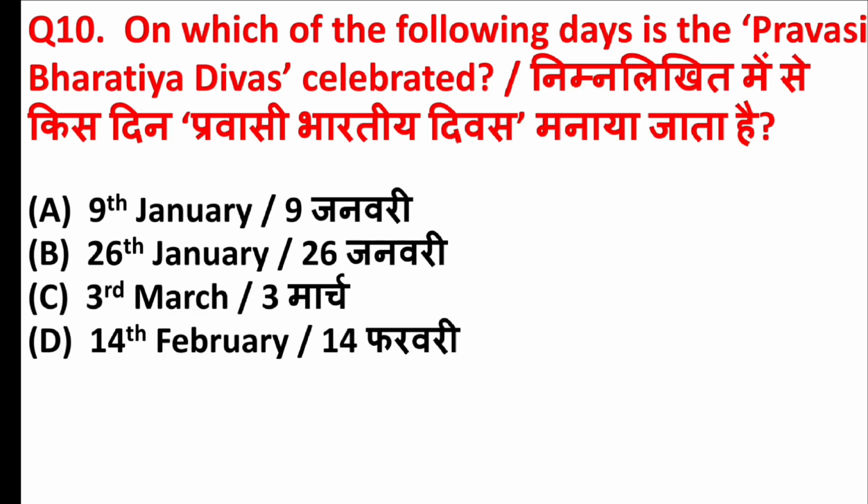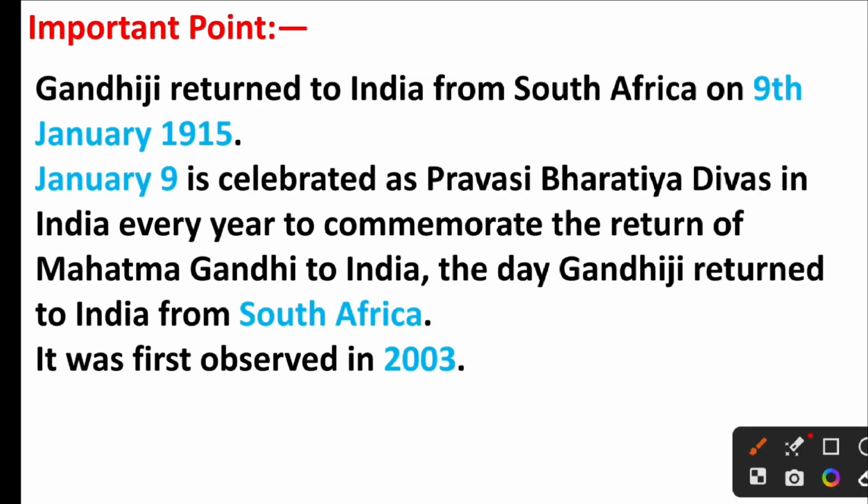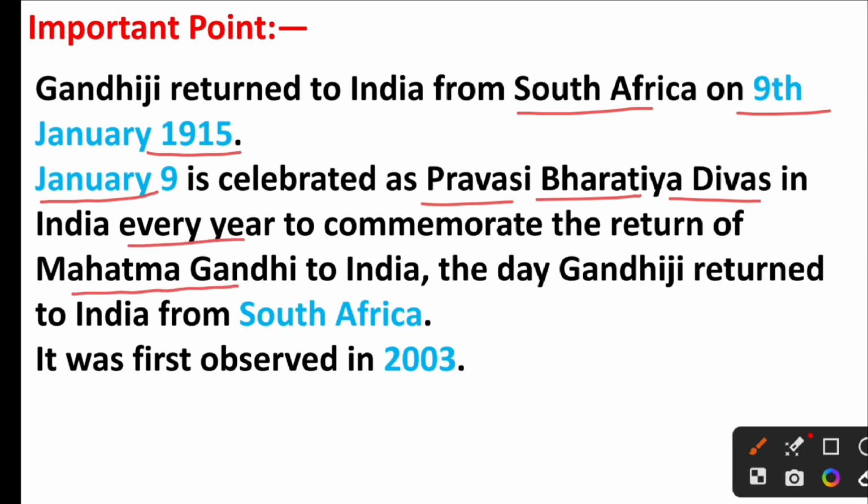On which of the following days is the Pravasi Bharatiya Divas celebrated? Right answer is option A, 9th January. Friends, Gandhiji returned to India from South Africa on 9th January 1915. January 9 is celebrated as Pravasi Bharatiya Divas in India every year to commemorate the return of Mahatma Gandhi to India, the day Gandhiji returned to India from South Africa. It was first observed in 2003.